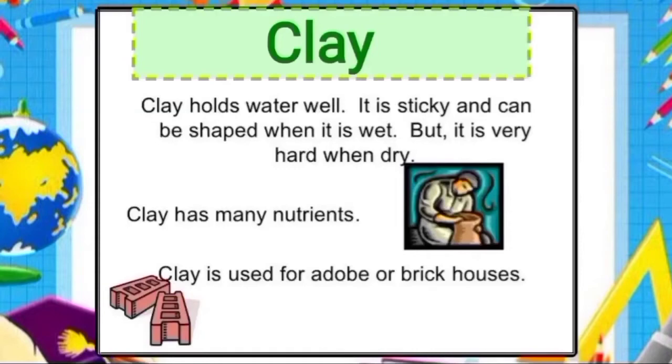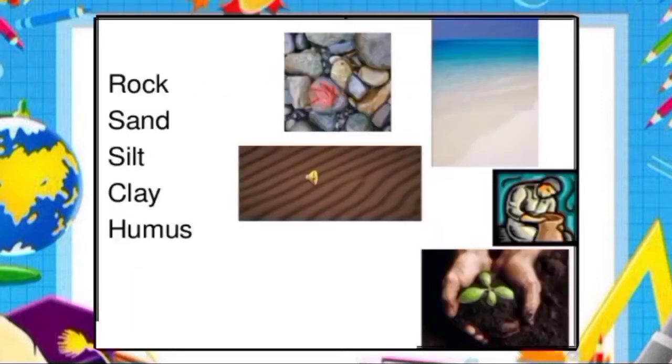And clay particles are the smallest soil particles. But other than this, soil also contains small stones and pebbles called gravel, minerals such as iron, calcium, potassium and humus. Soil also contains some amount of air and water.